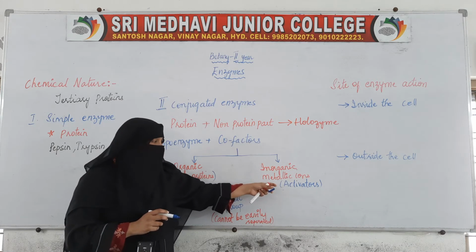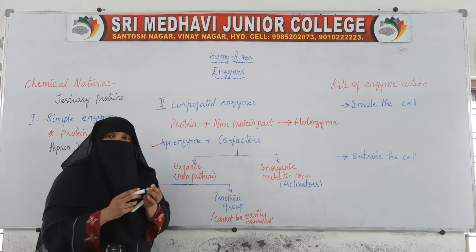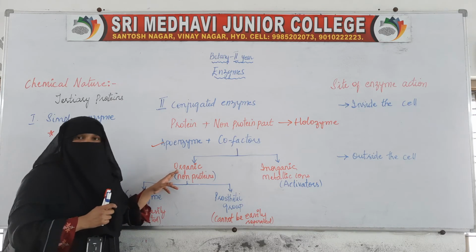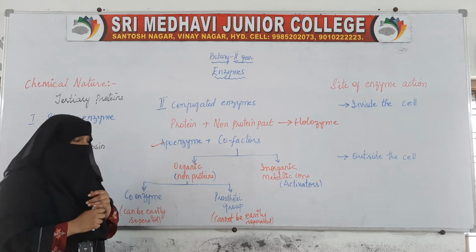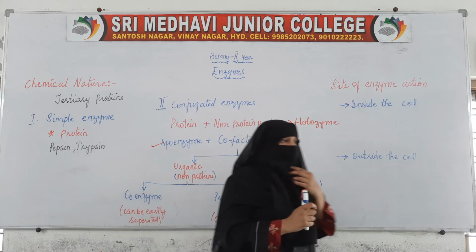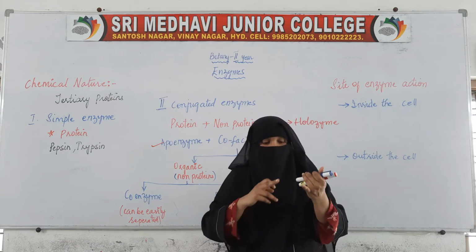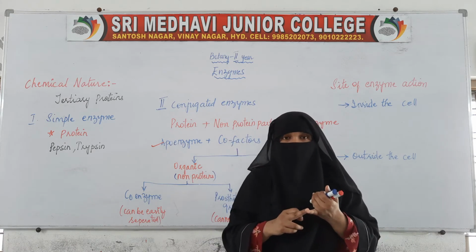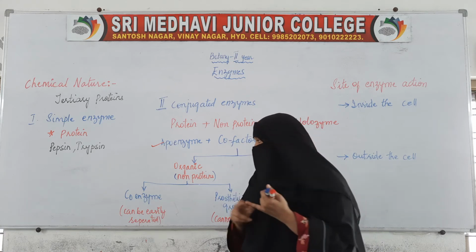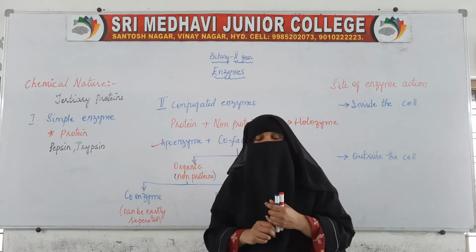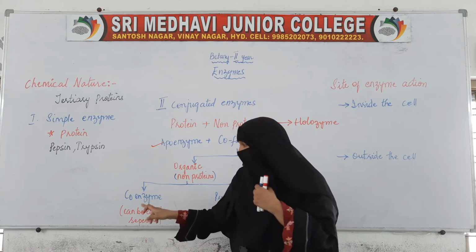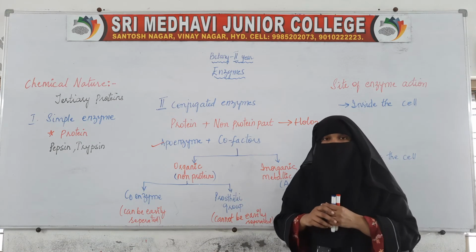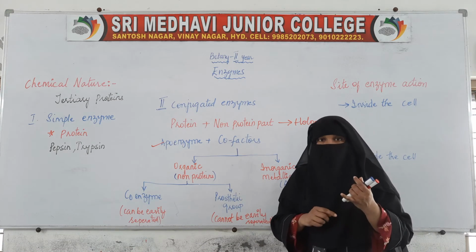Metallic ions are also called activators. Now coming to the organic non-proteins. The organic non-protein part, the cofactor, which is organic in nature, is again of two types. The first one is called the coenzyme and the second one is called the prosthetic group.